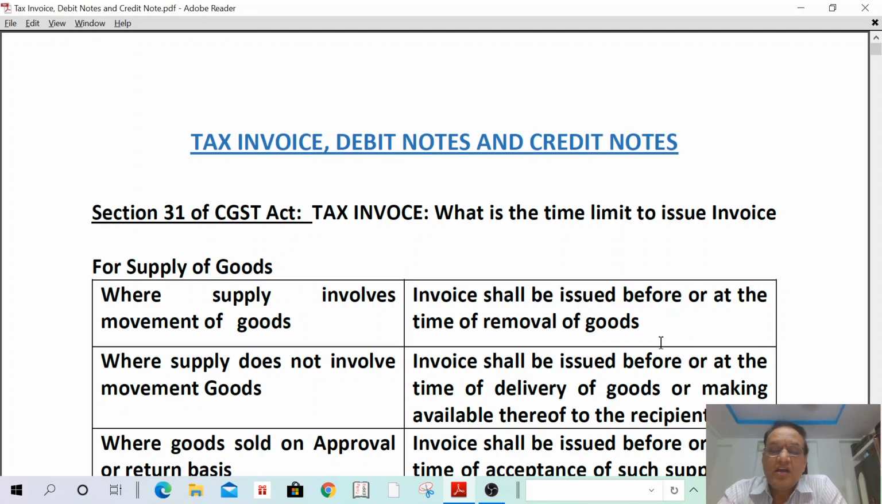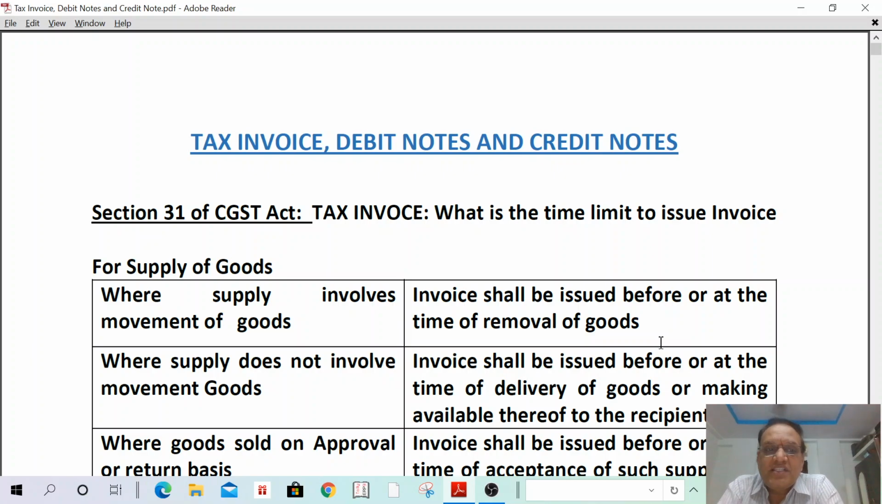That means what is the time limit to issue a tax invoice in case of goods, in case of services, and what are the particulars we have to mention in a tax invoice, and what is the receipt voucher, and what is the refund voucher, and what are debit notes, what are credit notes, and when are we going to issue credit notes, what is the time limit to issue credit notes. All these details today we are going to discuss in part 1 and part 2 of tax invoice, debit notes and credit notes. So let us start.